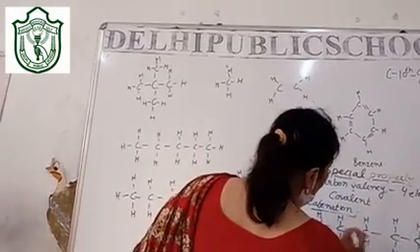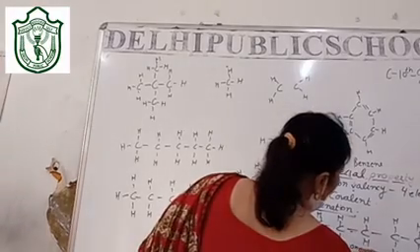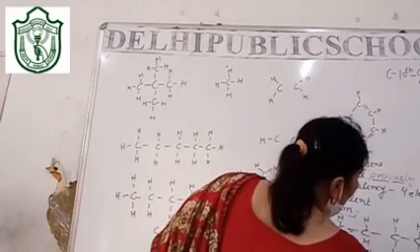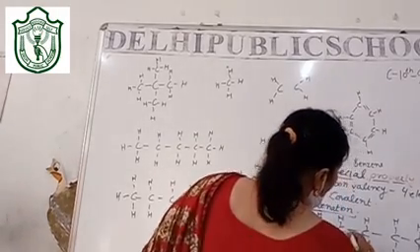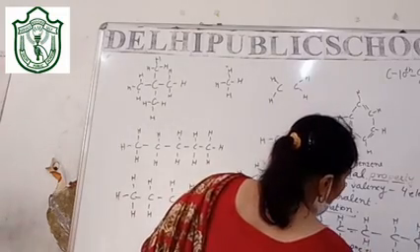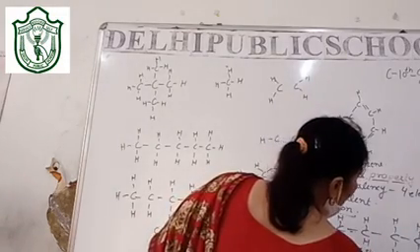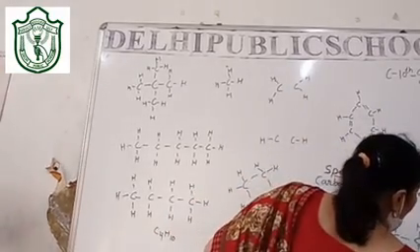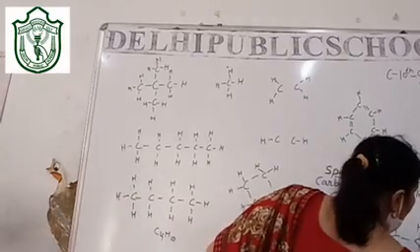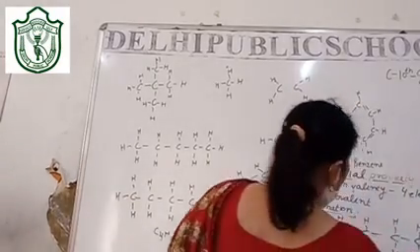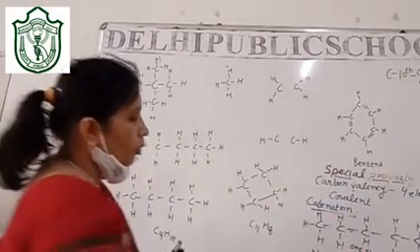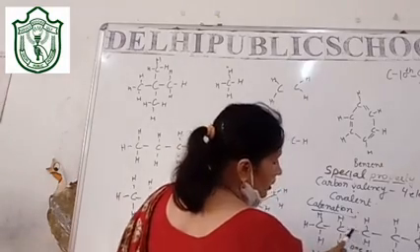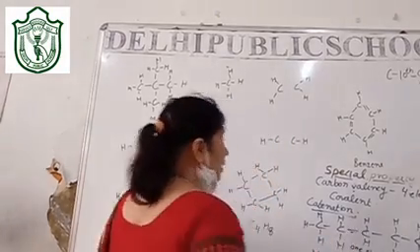A single line means a bond, which is the sharing of 2 electrons, 1 electron from each carbon, from each side. So one bond means one electron from this carbon and one electron from that carbon. This way it is only a single bond.